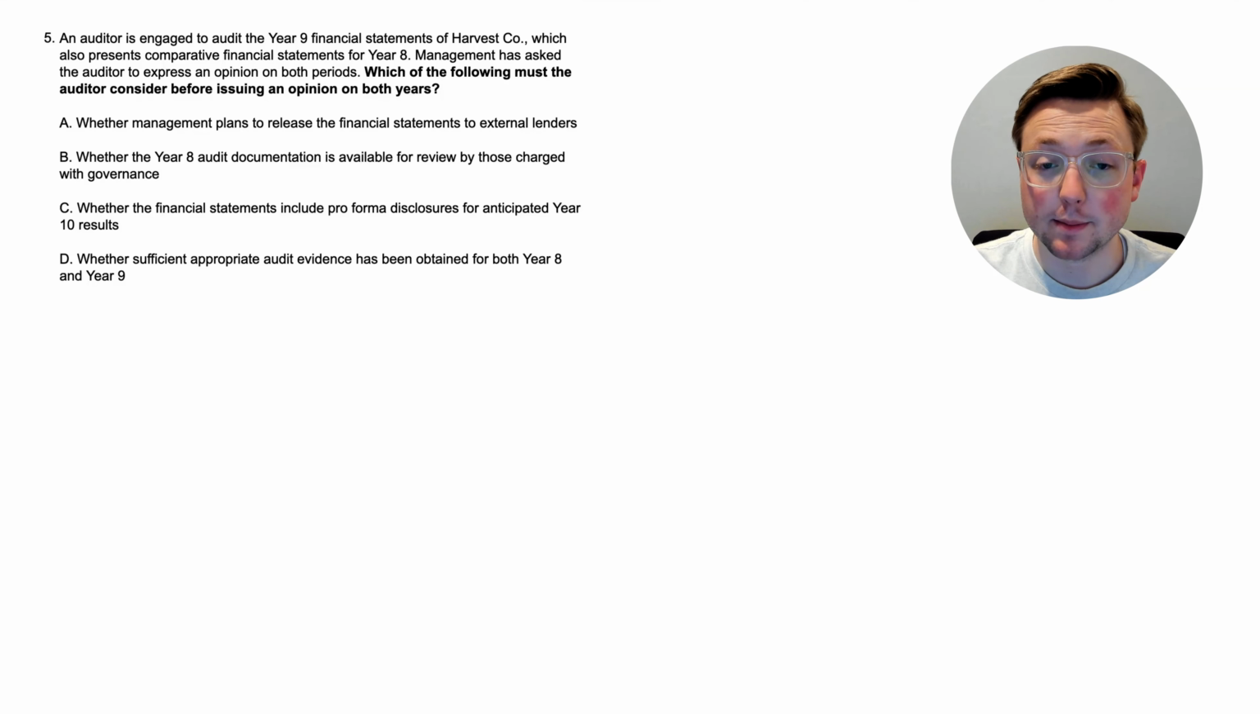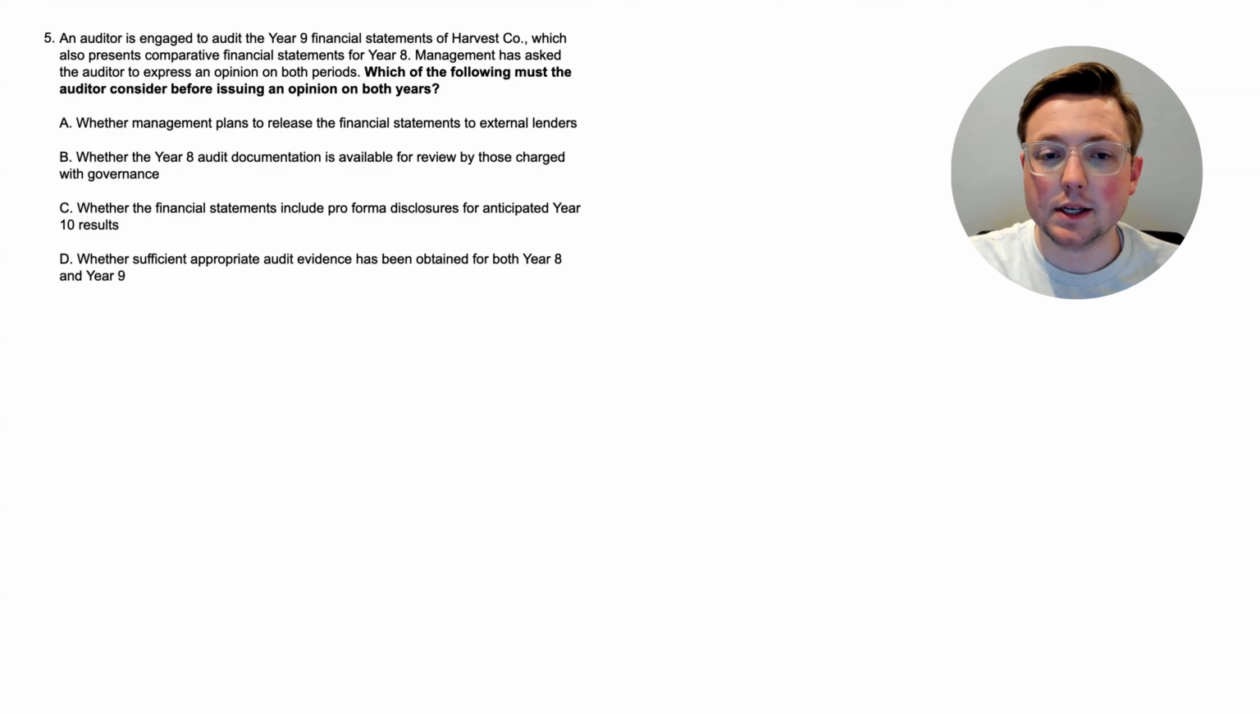Option A, whether management plans to release the financial statements to external lenders. Option B, whether the year 8 audit documentation is available for review by those charged with governance. Option C, whether the financial statements include pro forma disclosures for anticipated year 10 results. Or option D, whether sufficient appropriate audit evidence has been obtained for both year 8 and year 9.